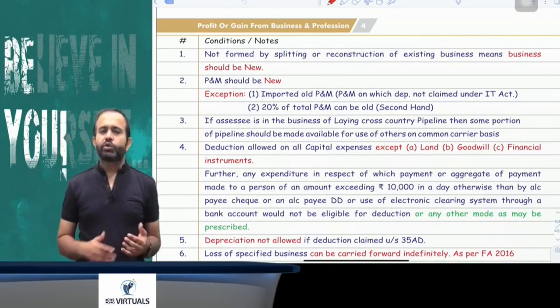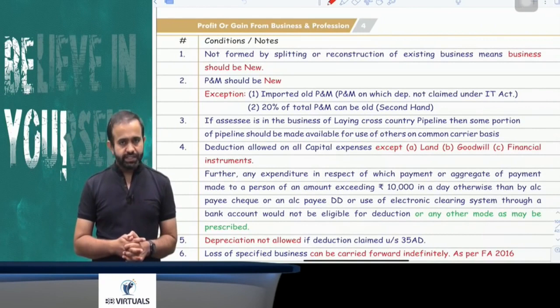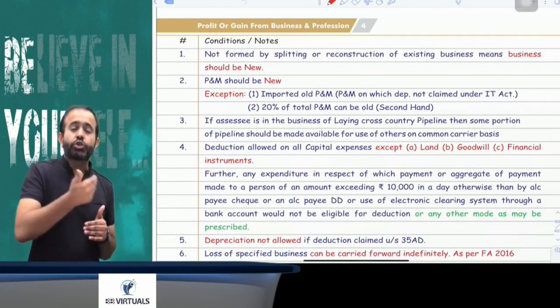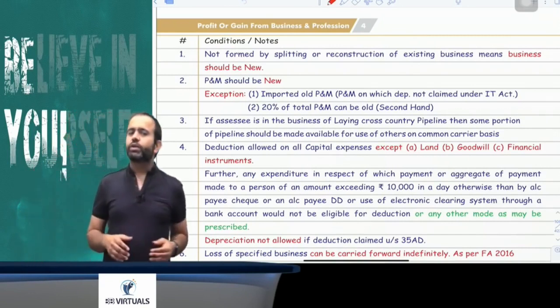Now try to understand one more thing. Okay, sir, are there some conditions for this business? The answer is yes. The first condition is that all these 14 businesses should be new businesses. It should not be a splitting up or reconstruction of your existing business. If these businesses are new, then only deduction is allowed.